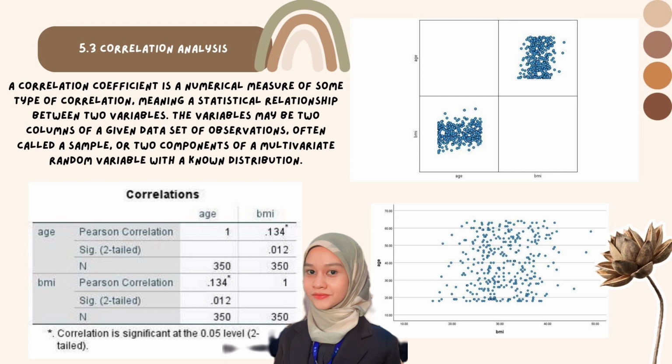We have three outputs. First is the table and two graphs. For the correlation, the Pearson correlation for age is 1, with 2-tailed significance 0 and N 315. For the BMI, the Pearson correlation is 0.134, with 2-tailed significance 0.012.